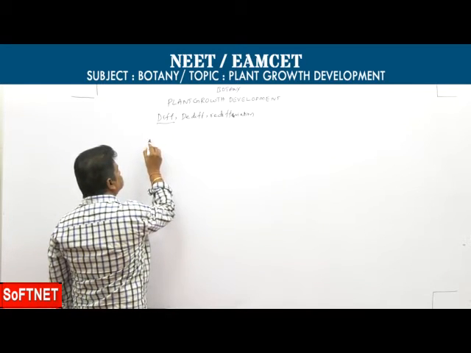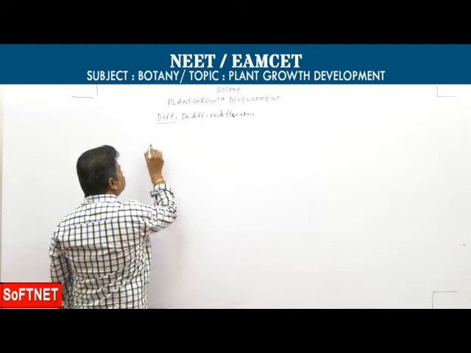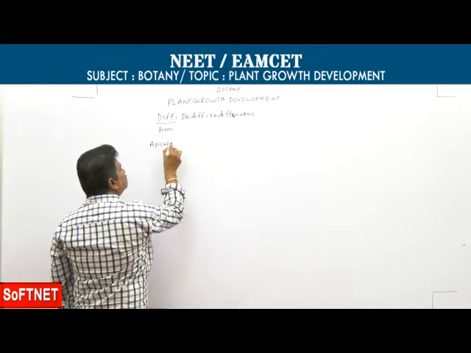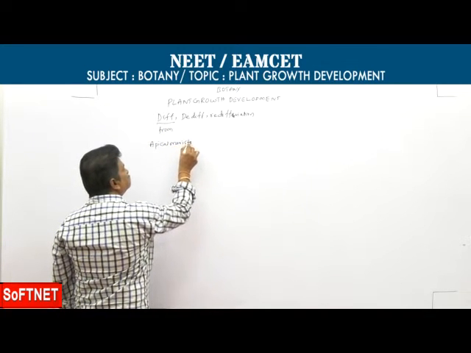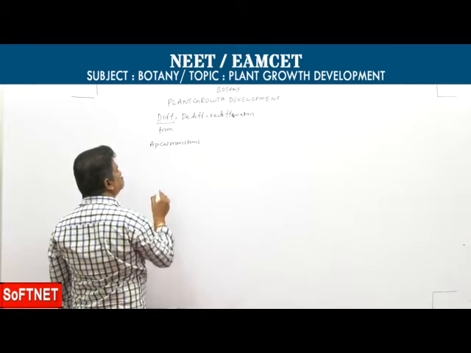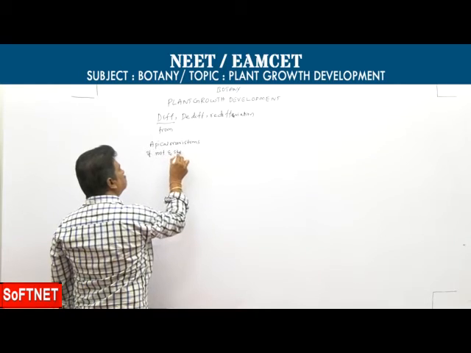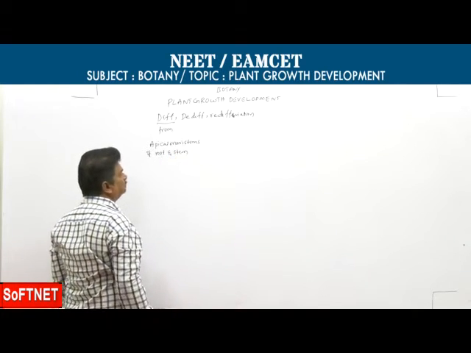Differentiation: produced from apical meristems of root and stem.